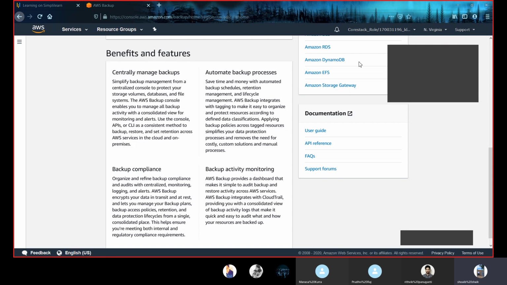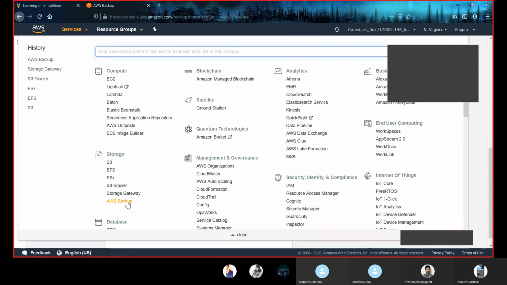Then using the AWS Backup feature, we can automatically back up everything we stored in our storage service. Apart from these, we have backup compliance and backup activity monitoring. We can also monitor how to back up and what to back up. So this was all about storage services.